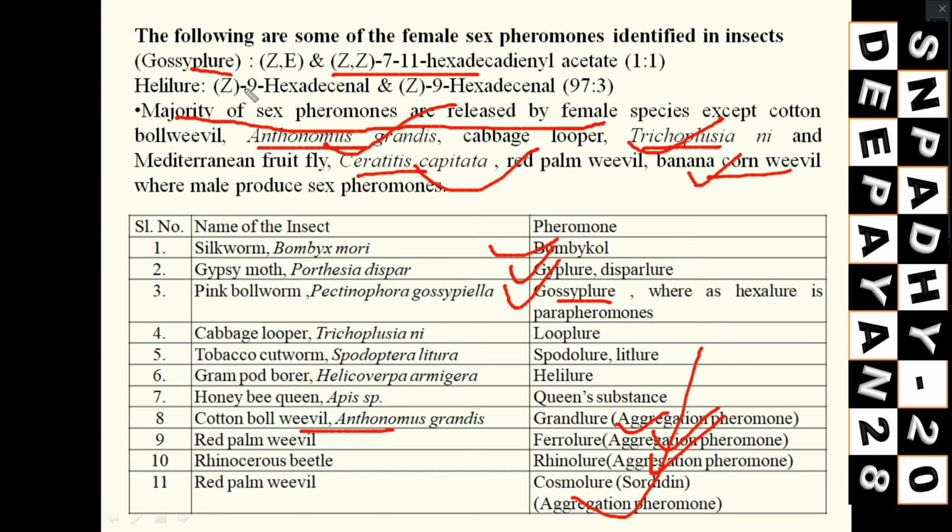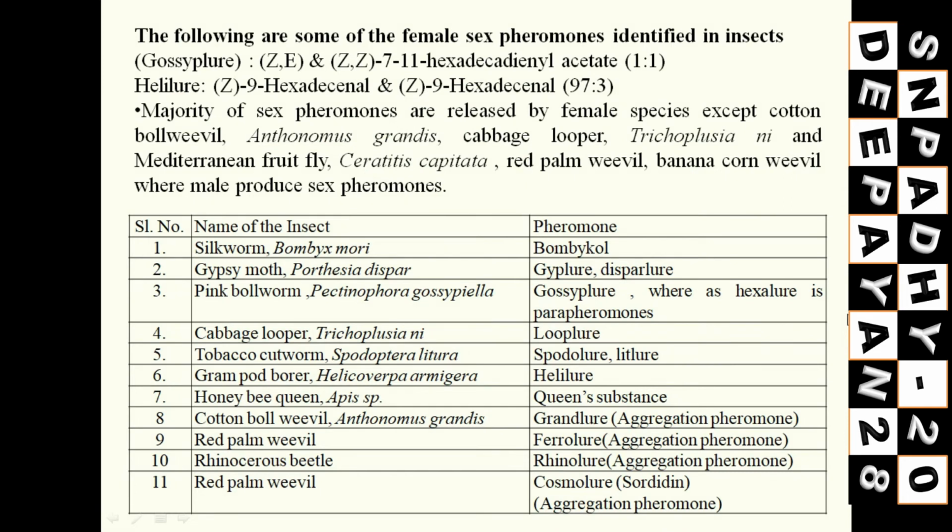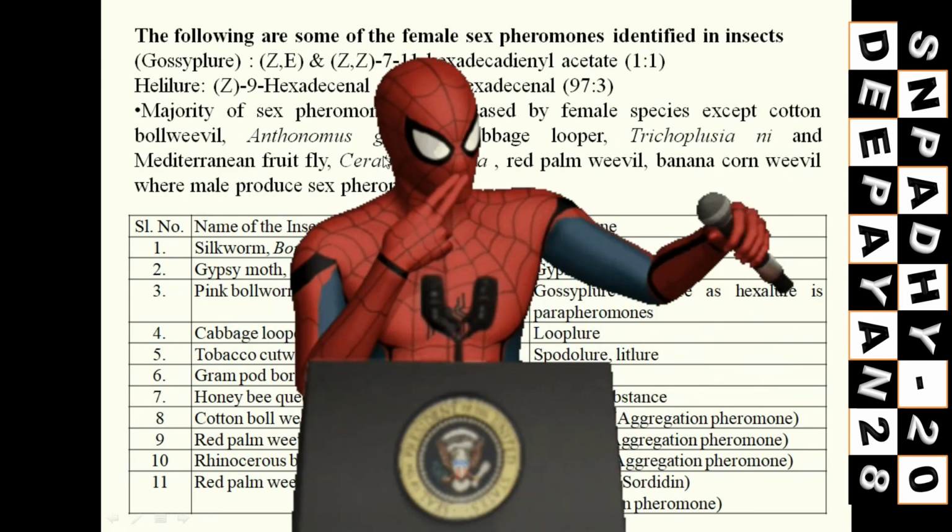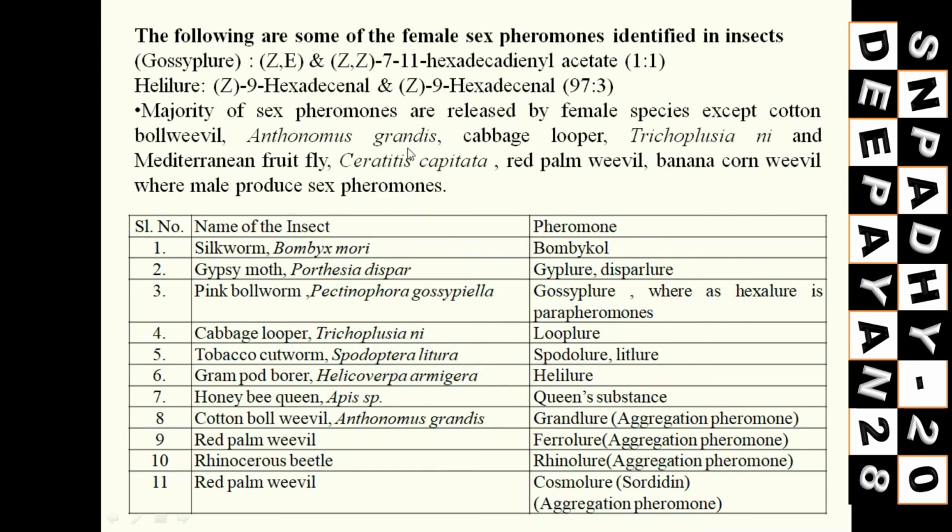These are the chemical names. Chemical names are not important. At least try to remember the pheromone names. It may come in the exam. These are important, note it down. It may be helpful. Just remember that Anthonomus grandis is the one where the pheromone is from the male.